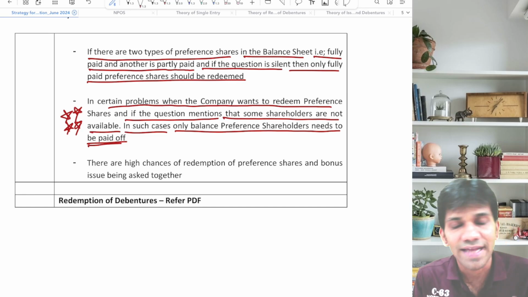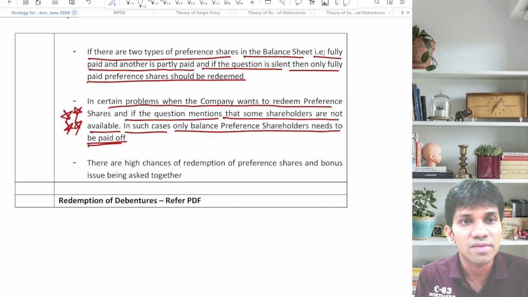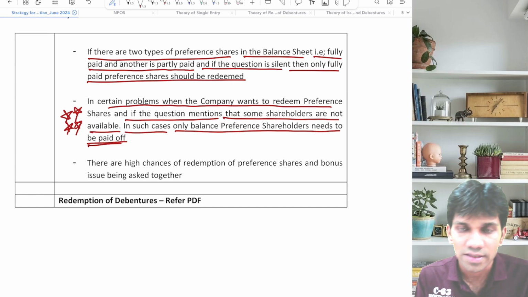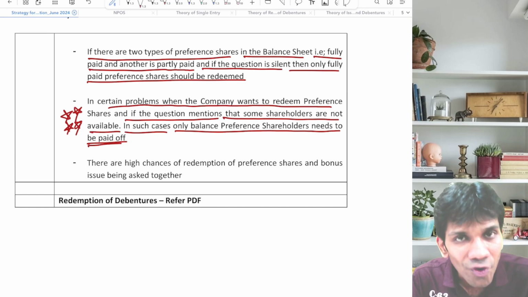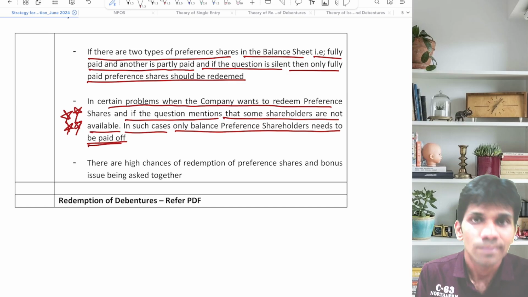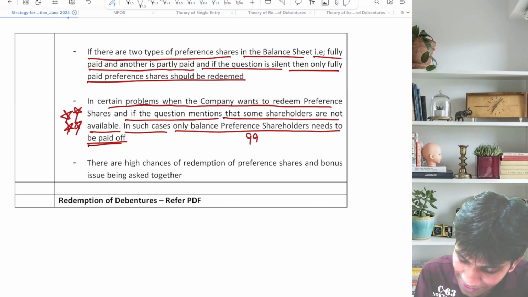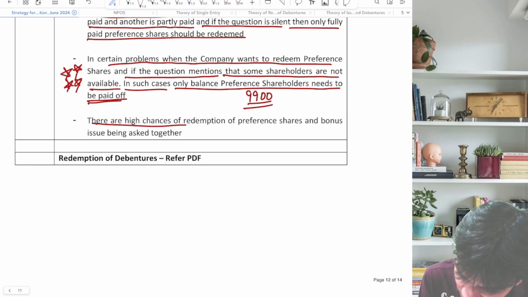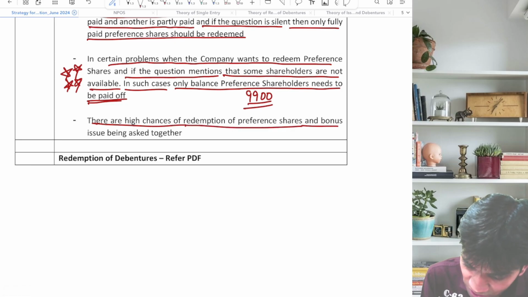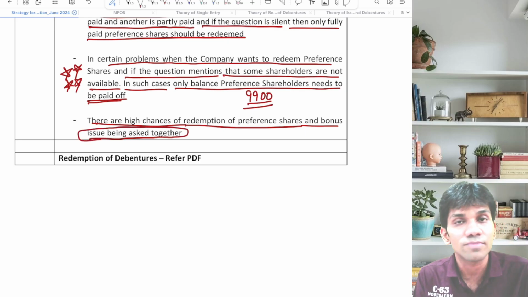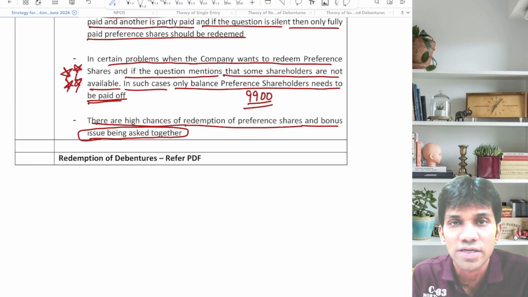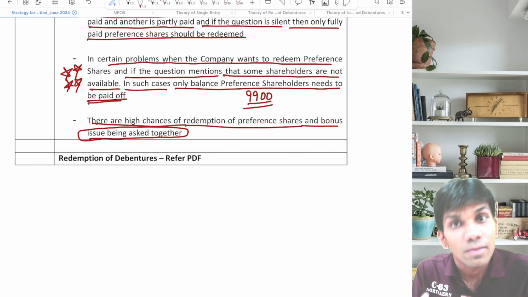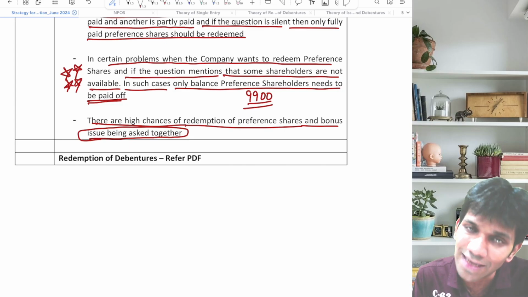So for example, 10,000 preferences of 10 each. The company will make redemption due for all 10,000 shares. But if the question gives further information that while making the payment, 100 preference shareholders were not traceable, the company will make the payment only to 9,900 preference shareholders. I hope it is clear. There are high chances of redemption of preferences and bonus issue being asked together. Please make a note of the same, because after doing the redemption, they can join a bonus issue question together so that both concepts are covered. Let's go for the next topic.